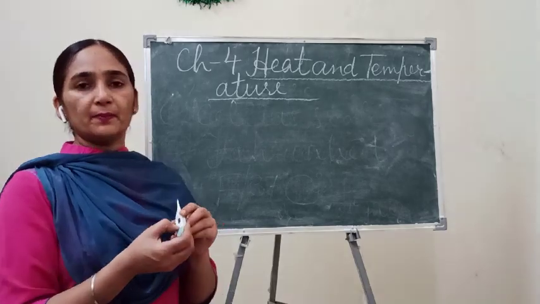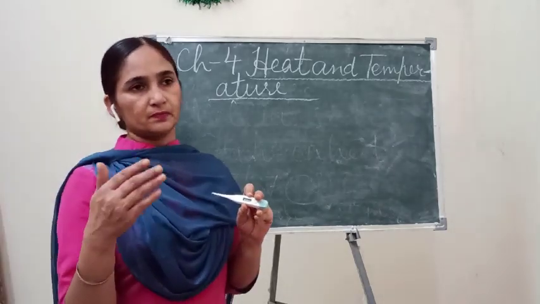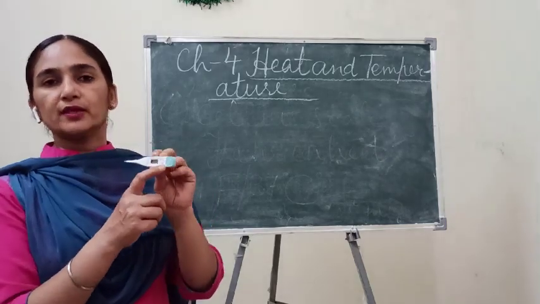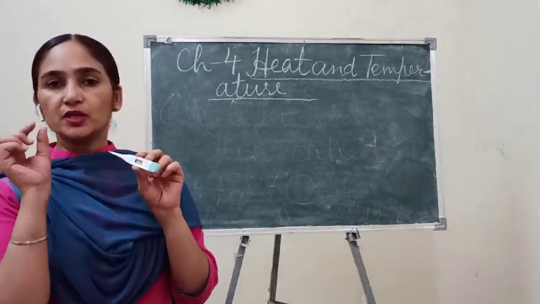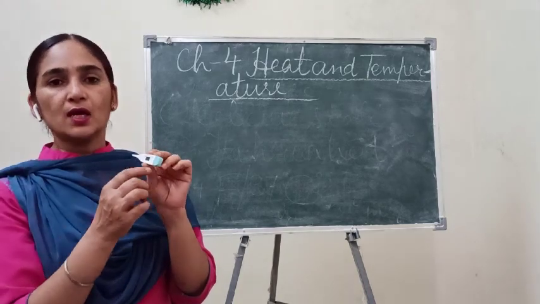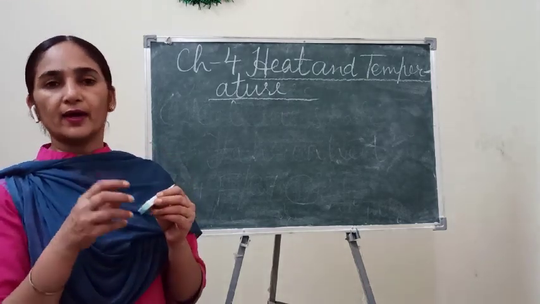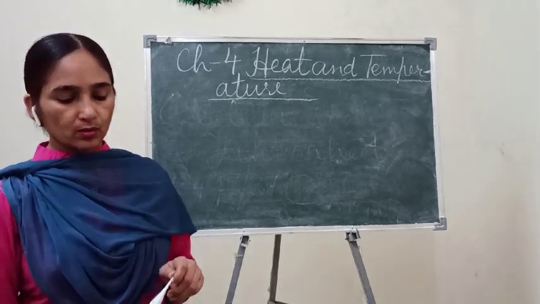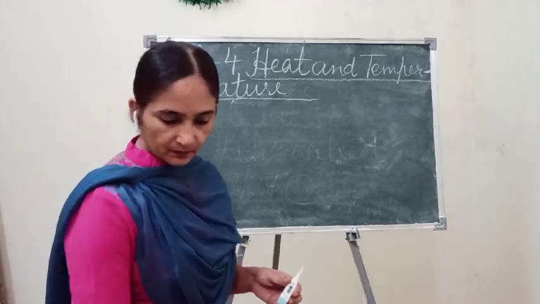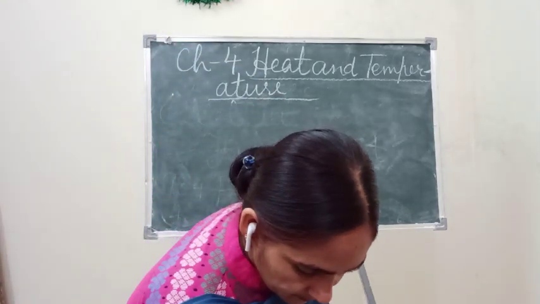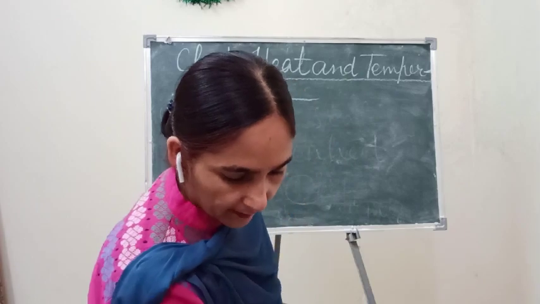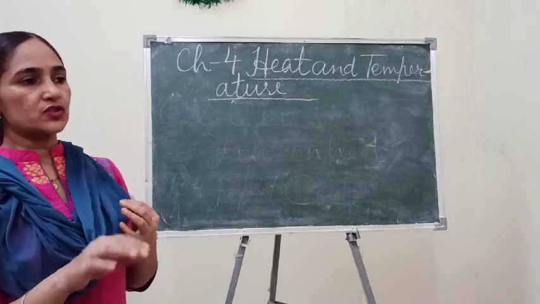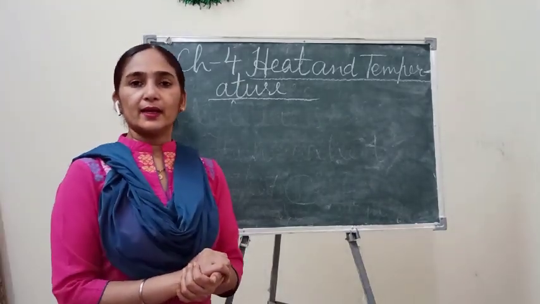Okay, so in place of mercury, in this digital thermometer they use a small chip which helps to detect the temperature. Okay, so this is about the types of thermometers, and what is the main thing they have given in this part,